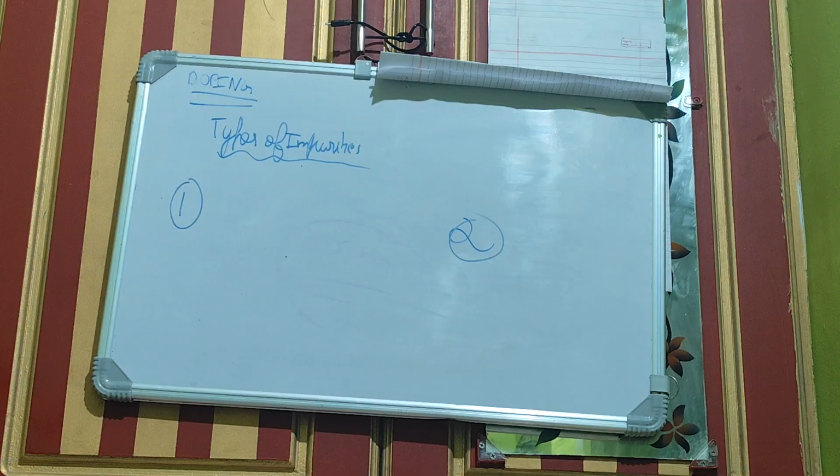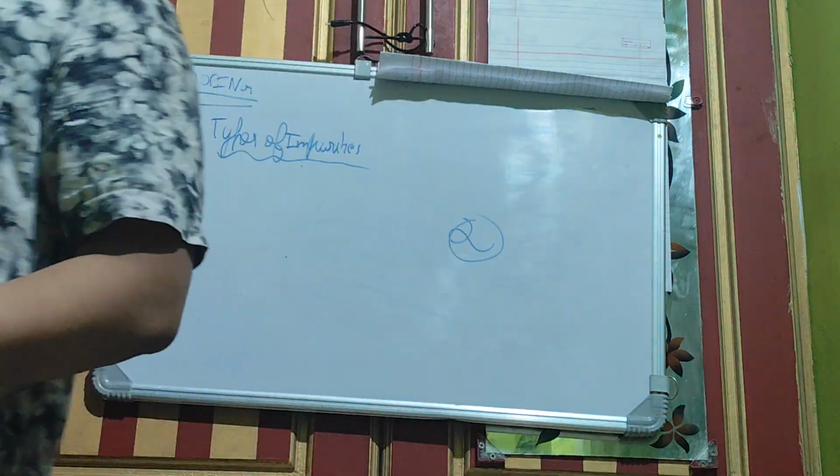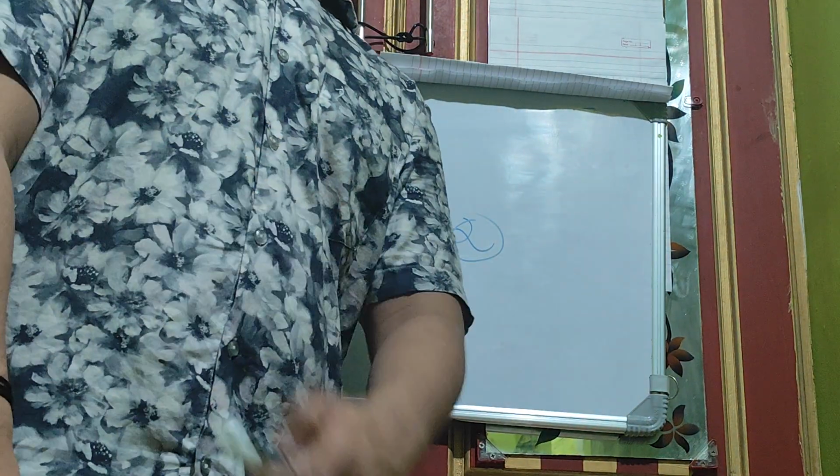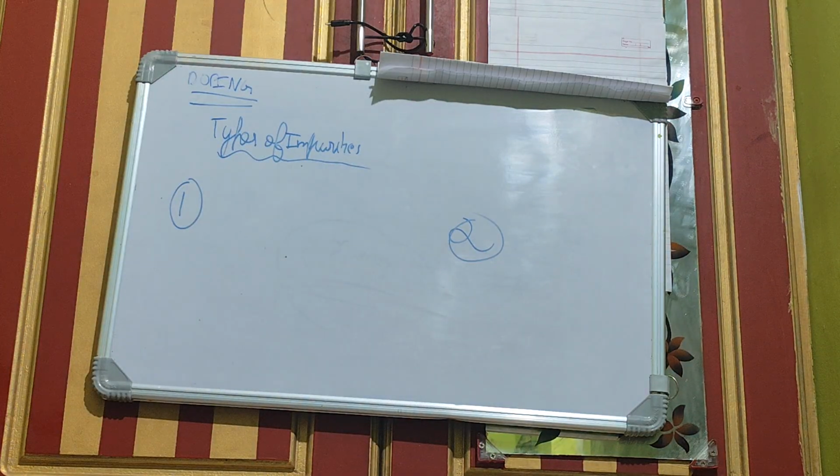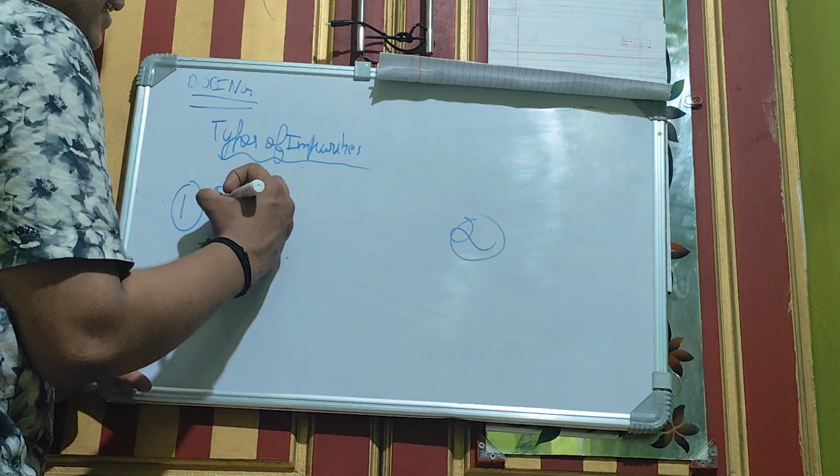The third thing is, in the process of doping, you add the impurities. There are two kinds of impurities which you can add. The first one is a pentavalent impurity and the second one is a trivalent impurity. So pentavalent impurity as well as a trivalent impurity can be added.